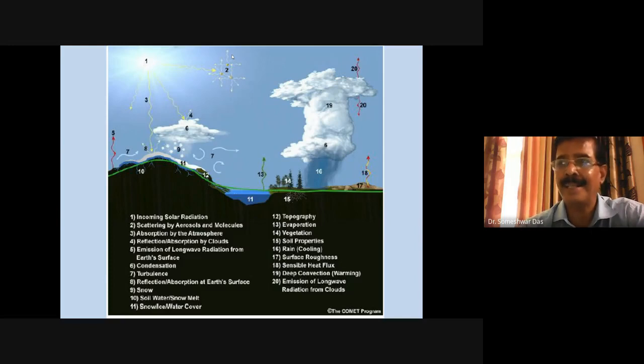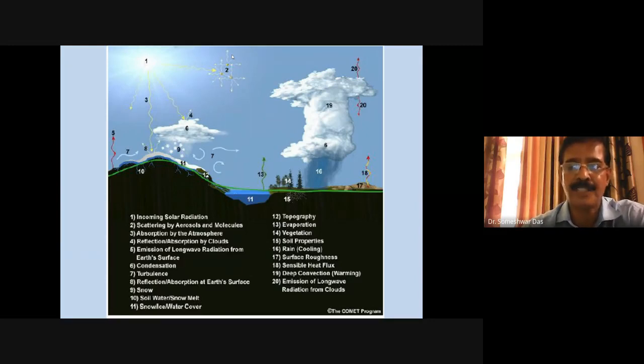And convection is very, very important, because it transports heat, moisture and momentum from the Earth's surface to the deeper layers of the atmosphere, to very high levels. And it is responsible for the formation of the convective clouds, the cumulus cloud that you know, the stratocumulus clouds that you know, the cumulonimbus cloud that you know. All those things are formed because of the convection process.